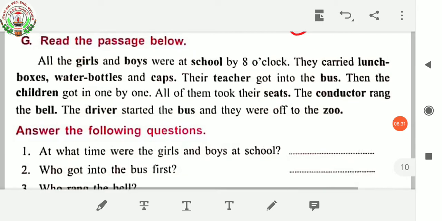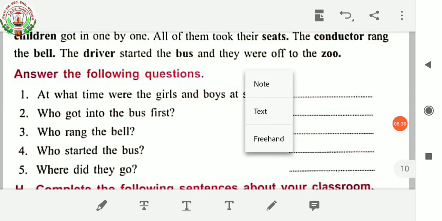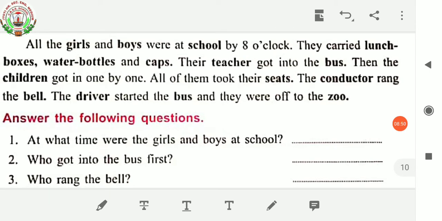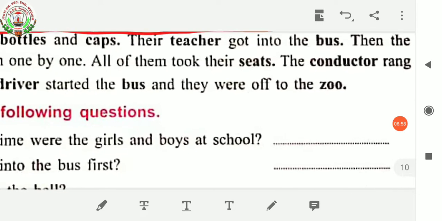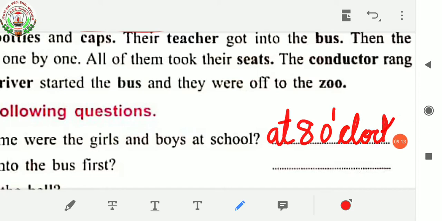So here are some questions related to this passage. So let us solve this. Answer. So question number 1. At what time were the girls and boys at school? All the girls and boys were at school by 8 o'clock. So you have to write here, at 8 o'clock.